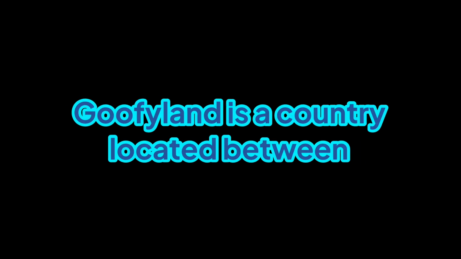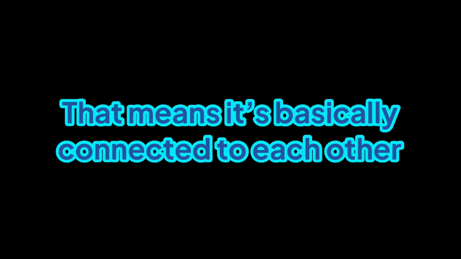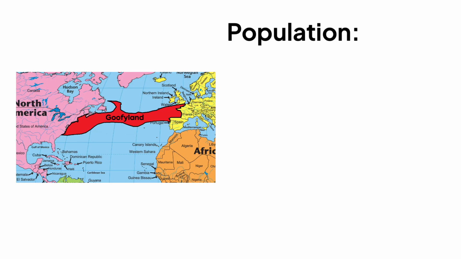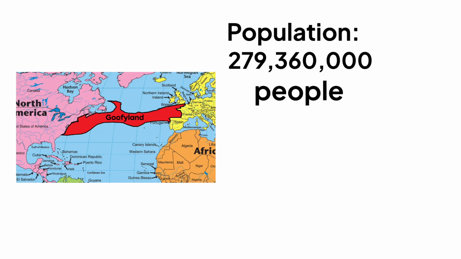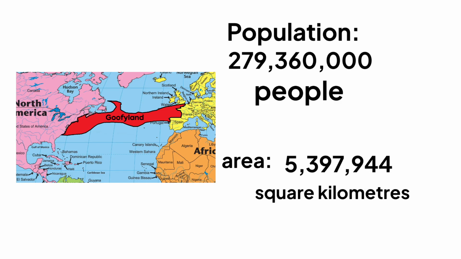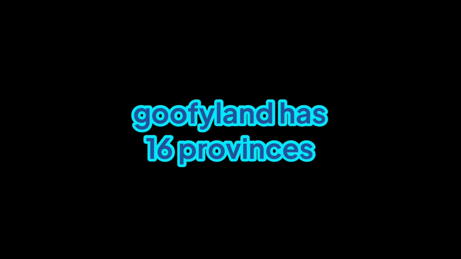Goofyland is a country located between North America and Europe. That means it basically connects North America and Europe together. The entire country has a population of about 279,360,000,000 people, and the area of Goofyland is 5,397,944 square kilometers. And for the provinces, Goofyland has 16 provinces, so we are going to start with the Kahoot province.